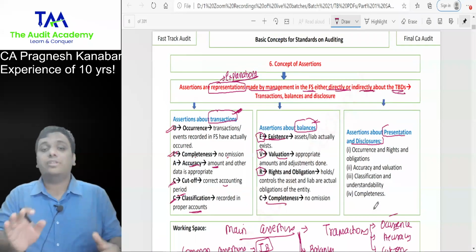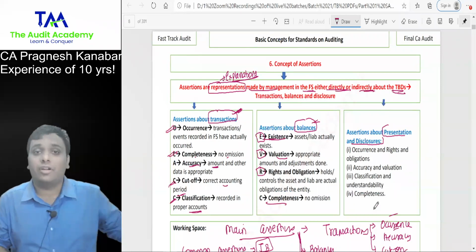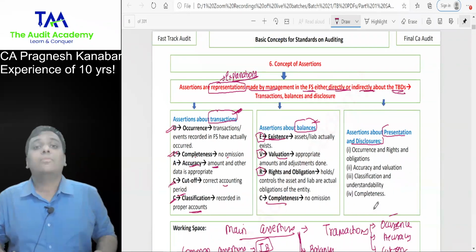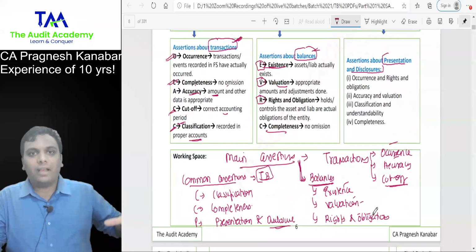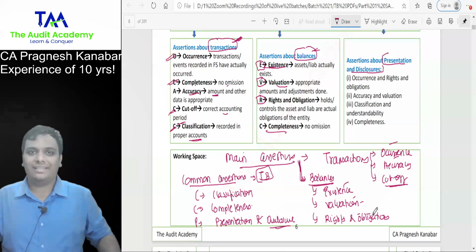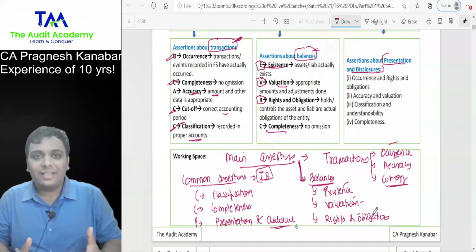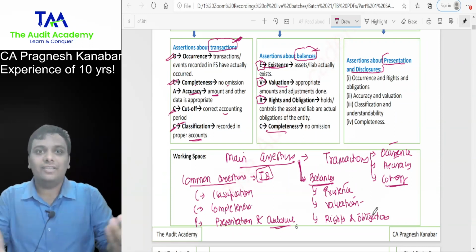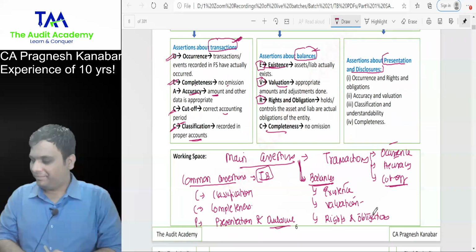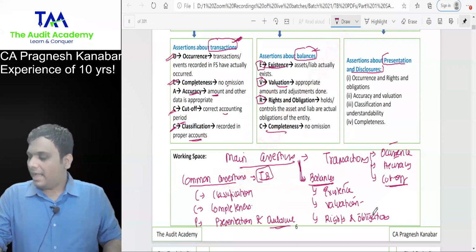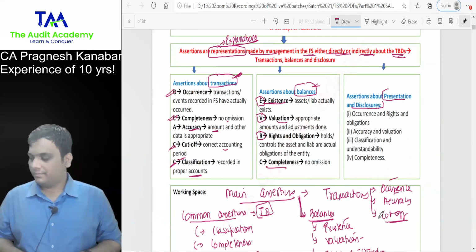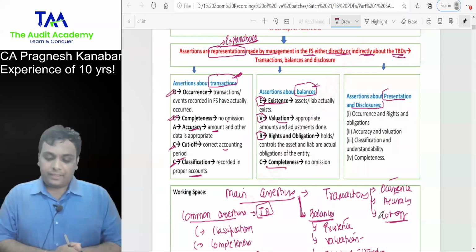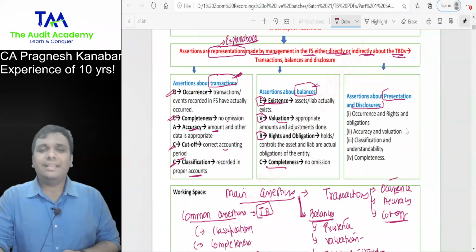So for the students who said valuation, congratulations. For students who did not say valuation, congratulations to you too, because you are trying to rectify your errors. You will become an expert of the concept of assertions in my 500 series, where we will discuss audit evidence and the different assertions that we are trying to verify. I want a confirmation as of now. Are you through with this concept? Yes.